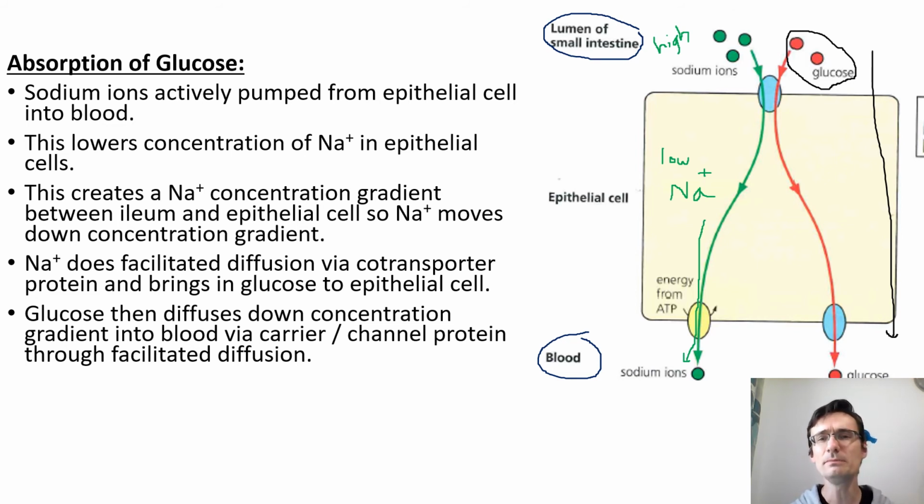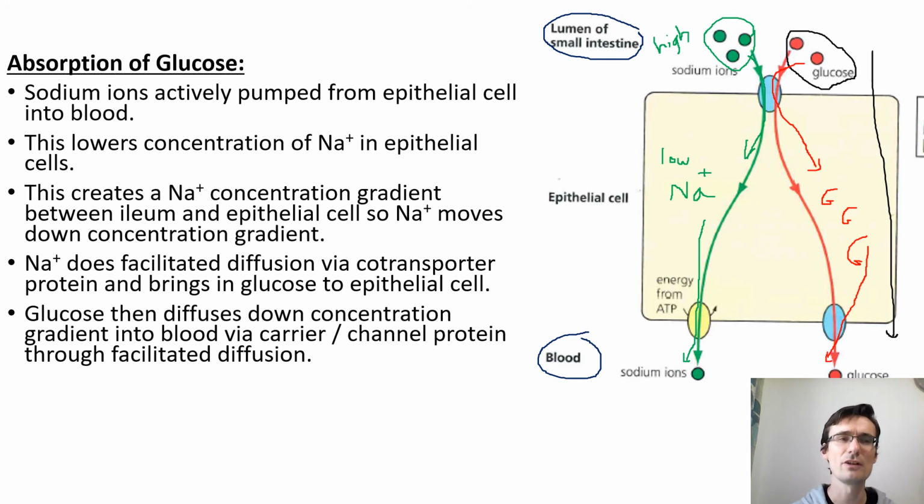So then the sodium wants to diffuse into the cell, but it can only diffuse into the cell if it moves through a co-transporter protein. And as it comes through this co-transporter protein, it also brings along with it glucose molecules. So every sodium that comes in brings glucose. That means you end up with a high level of glucose, I'm just going to write G for glucose, even though we know it's C6H12O6, in the epithelial cell. Then the glucose diffuses from a high concentration to a low concentration down through the carrier proteins and into the bloodstream.